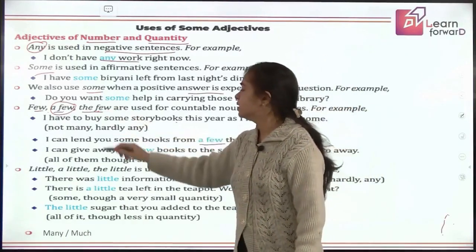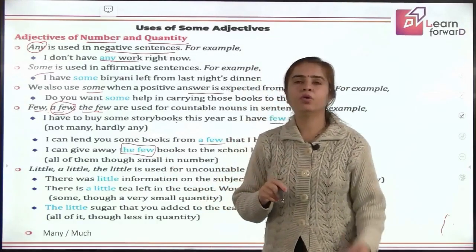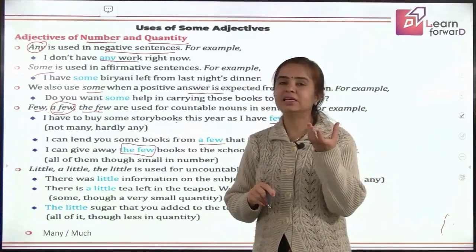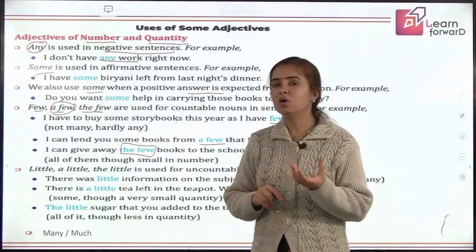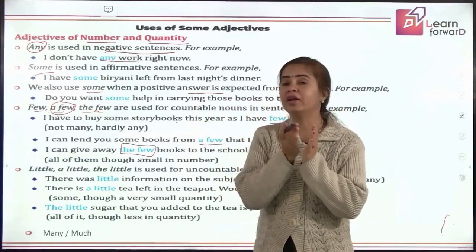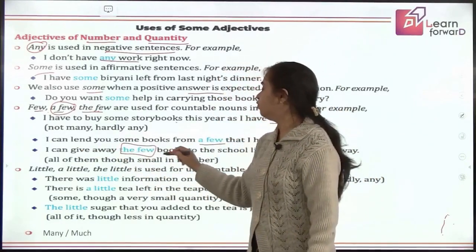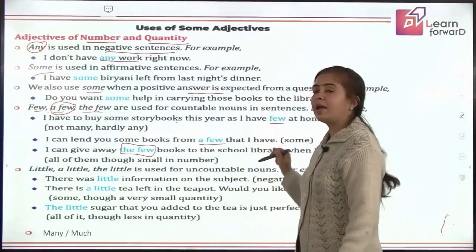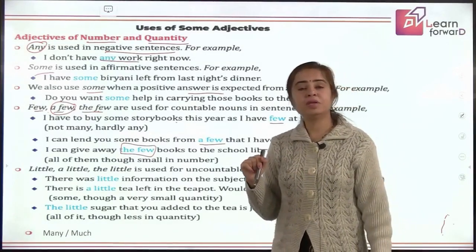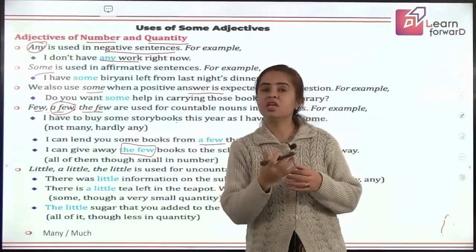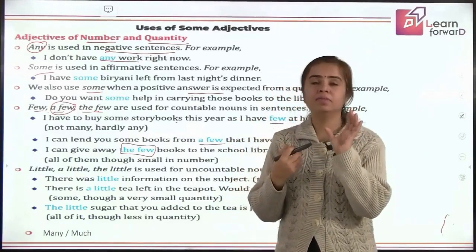Coming to next is the few. The few means whatever you are talking about, you already have a lesser number, but then whatever you are talking about, you are talking about that whole lot. How? Let's see. I can give away the few books to the school library when I go away. That means when I just leave from here, I can go. I have some storybooks.